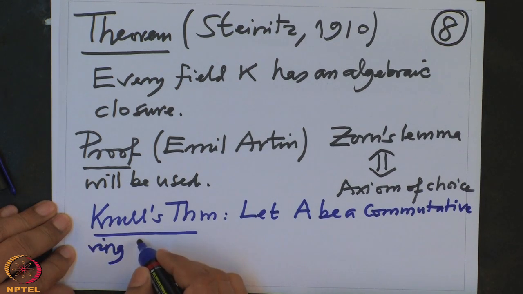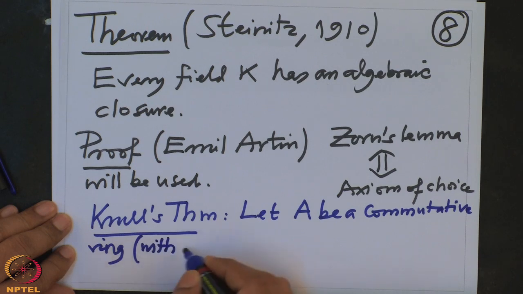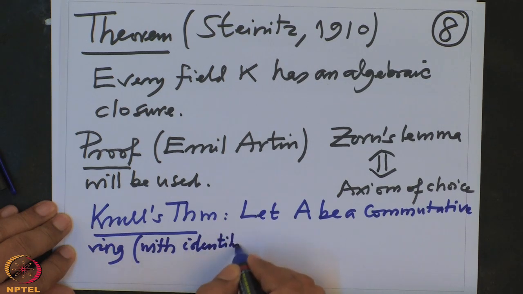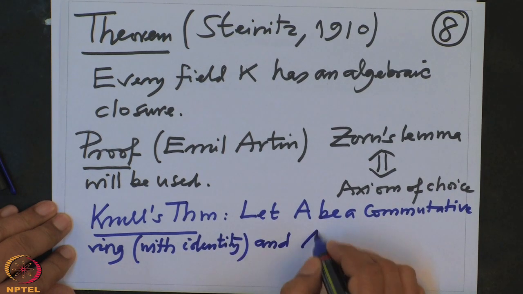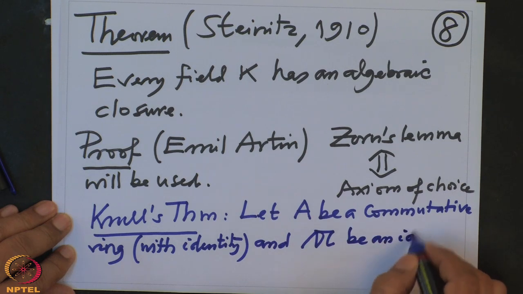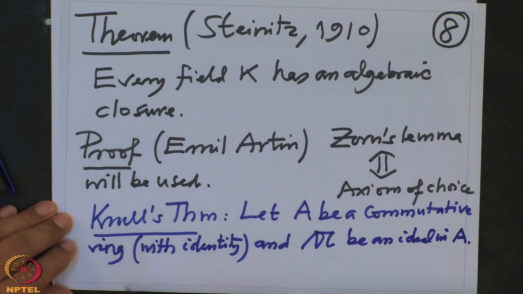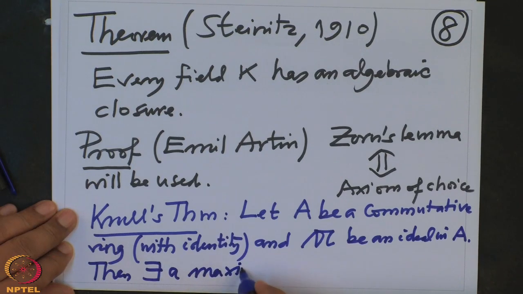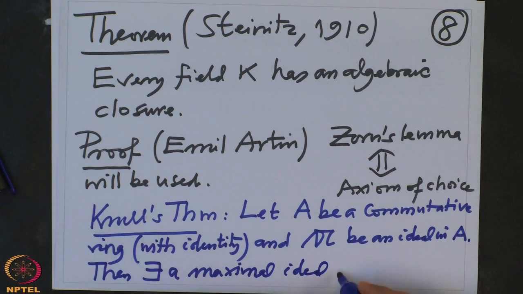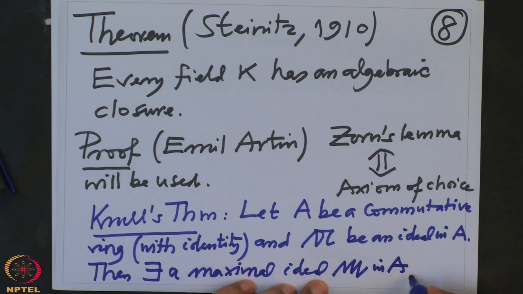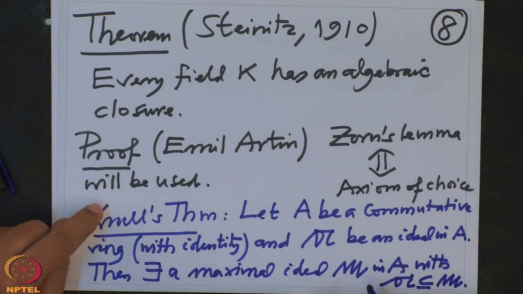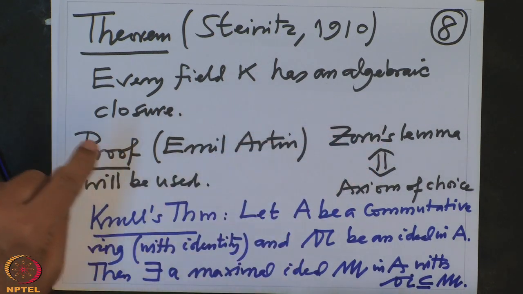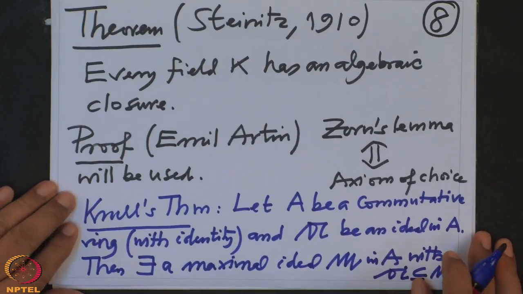and remember that our ring always has identity, but I will stress it here, with identity, and A be an ideal in the ring A, then there exists a maximal ideal M in A, which contains A, A is contained in M. So I will use this Krull's theorem, which uses Zorn's lemma, and therefore I said in the proof of this theorem we will use Zorn's lemma.